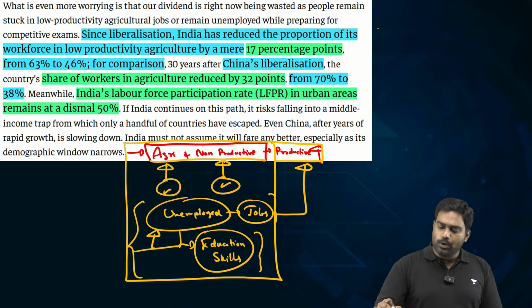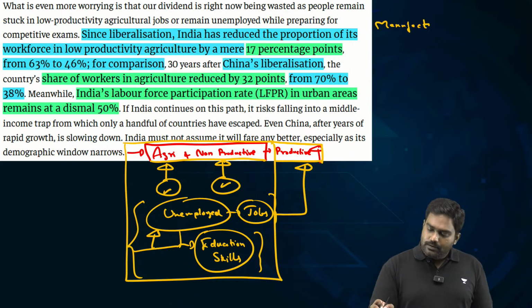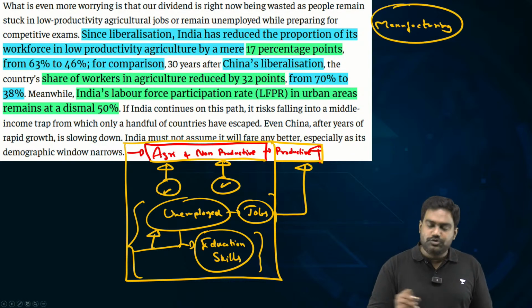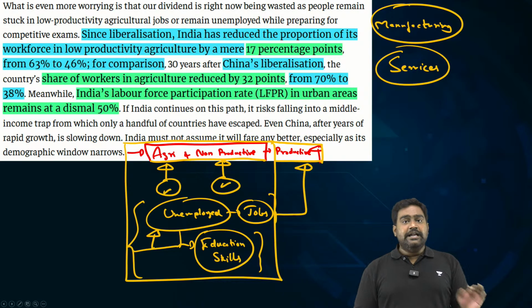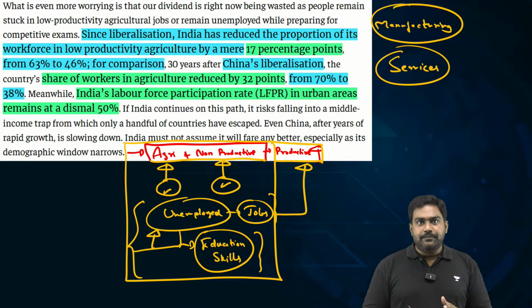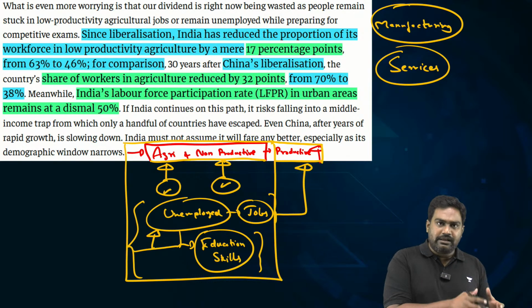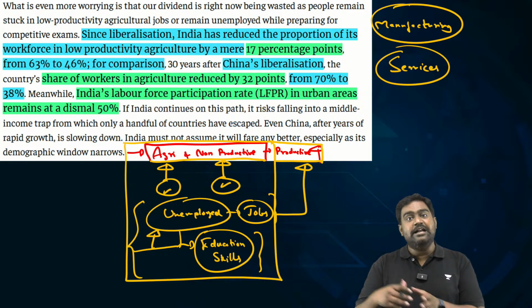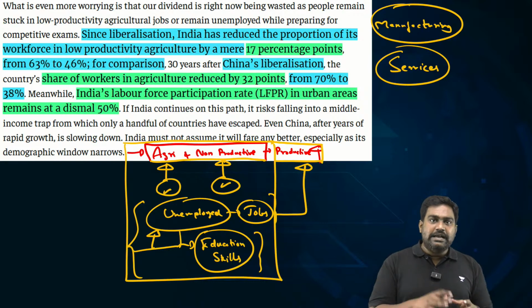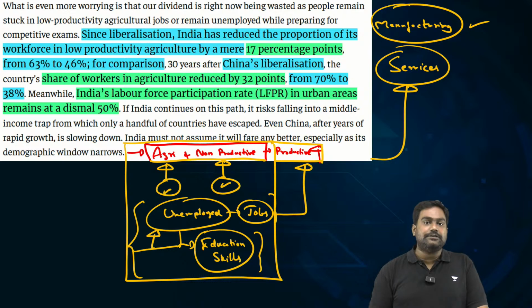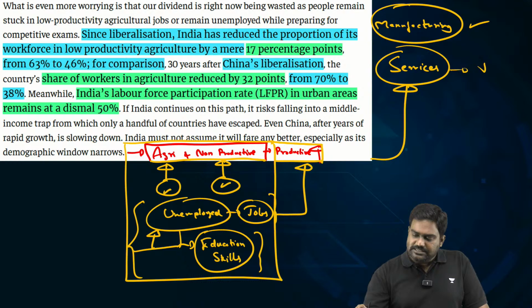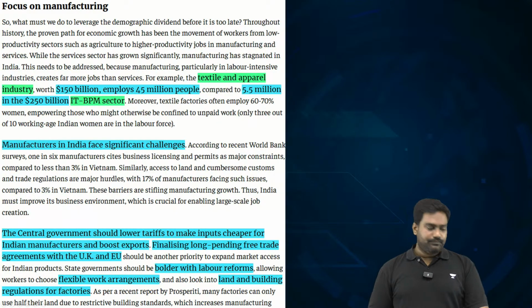The most productive would be manufacturing. This is what creates the maximum number of jobs compared to the services industry. See, in our economy, there is one more anomaly. Generally, countries transition from an agrarian economy to a manufacturing economy and then transition into services. But India has almost jumped the manufacturing stage, and most of the growth that we have seen is powered by the services sector. While this has been good for India, the problem is that the services sector will not create adequate jobs.